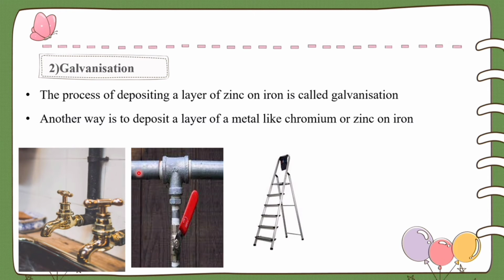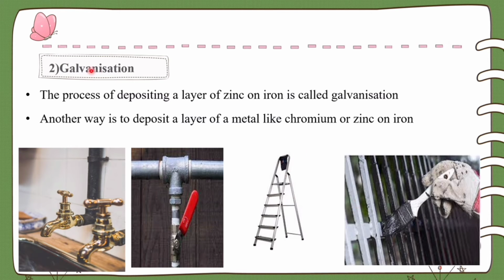Here a question arises. Of these two methods, the paint method and the galvanization method, which one is better? Definitely the galvanization method is the best way to prevent rusting. The paint method can also be used, but it is a temporary process.